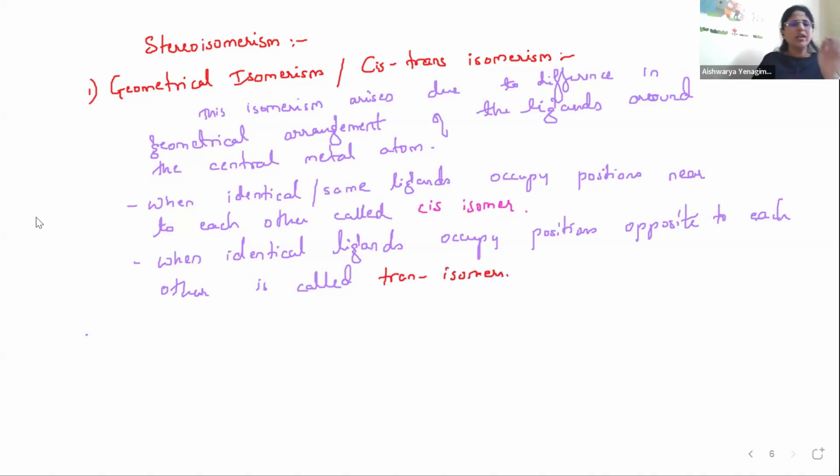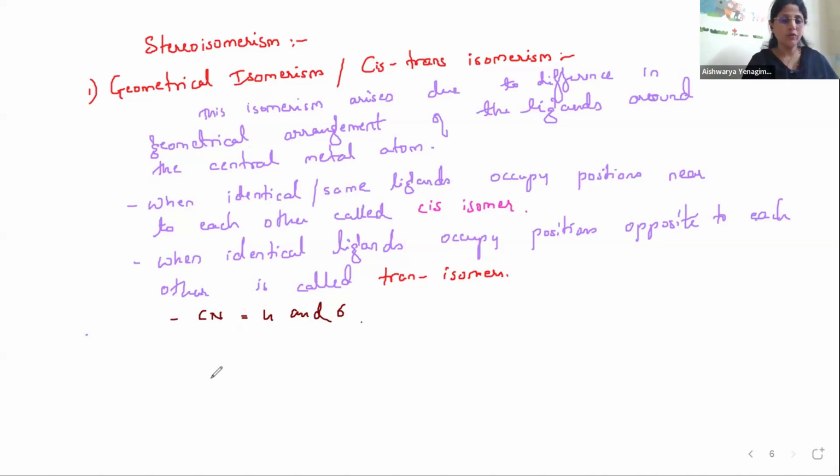So let us try to understand this with an example. Let us take an example and talk. So what is a cis isomer? When they occupy the same positions. It is very common in disubstituted complexes with coordination numbers 4 or 6. When the coordination number is 4 and 6, we talk about geometrical isomerism. You can use the terms 4 and 6. So let us take an example with coordination number 4.